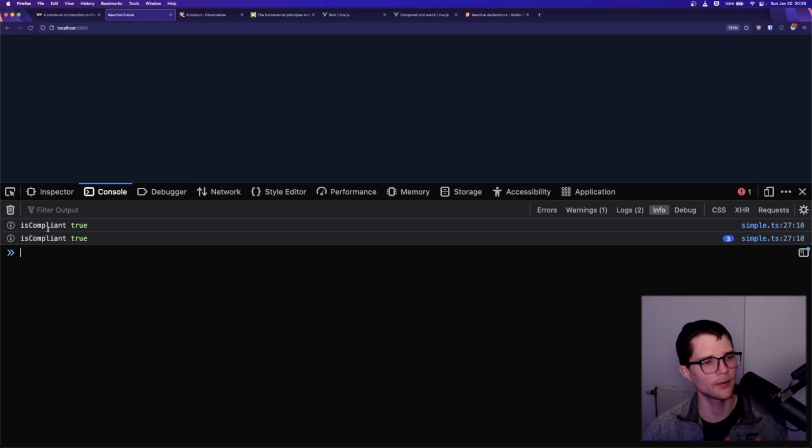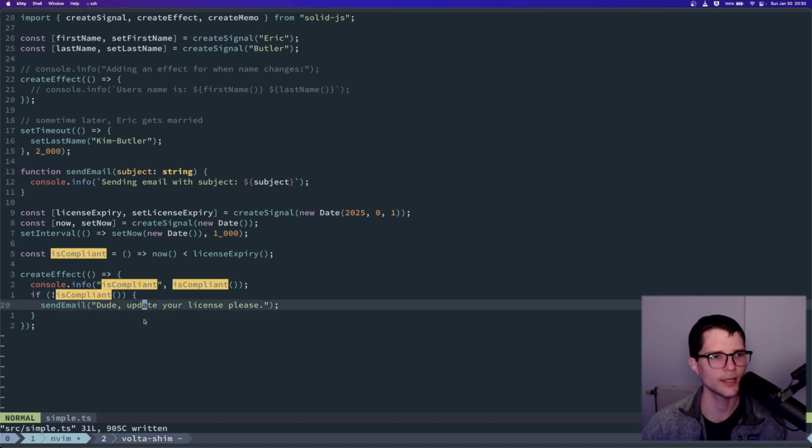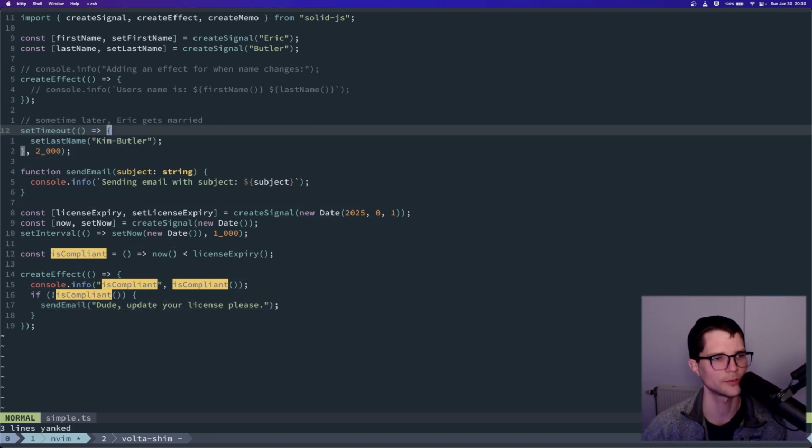Okay, so we can see here that we're saying, hey, it is compliant is true, right? But this is actually working correctly, but not quite exactly what I wanted, right? So you can see that every second this thing is updating. Firefox is condensing the logs because it's the same log every time. And every second we are checking if I'm compliant or not. And since it's always true, we never send the email. But let's copy this code over here because it's useful, right?